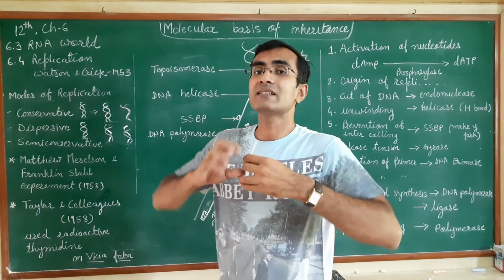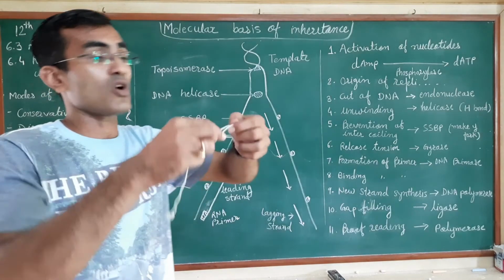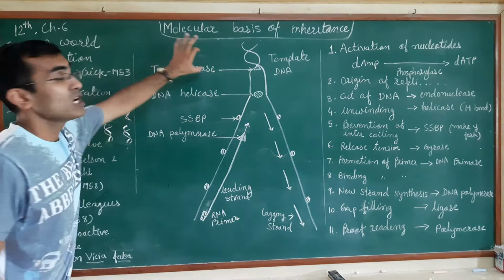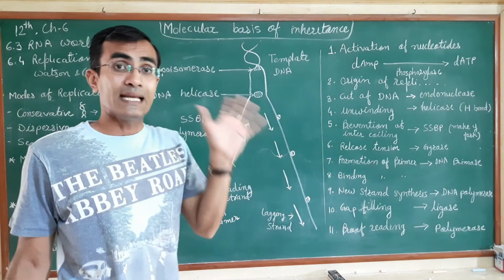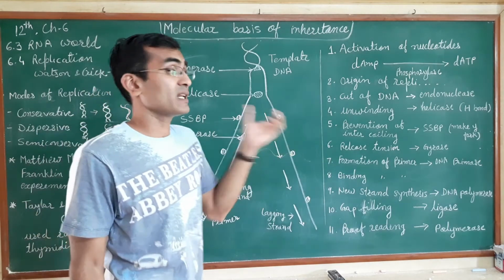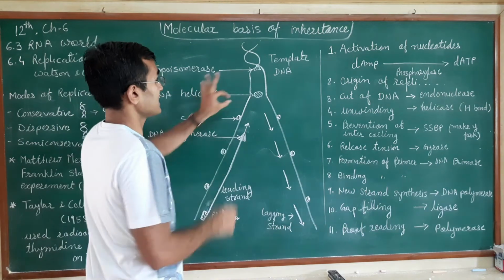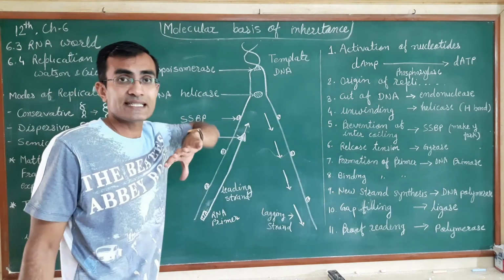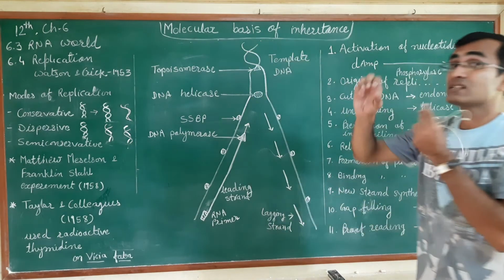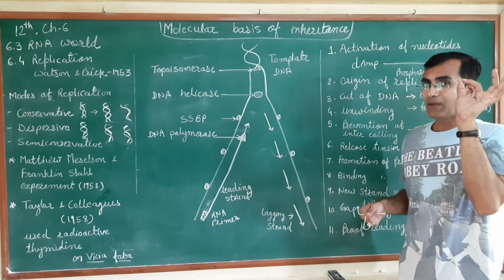The DNA strand will get broken. So over here at the top, just before the DNA helicase enzyme, there will be a presence of topoisomerase or DNA gyrase enzyme. The function of DNA topoisomerase is to release or remove the tension created by the unwinding of the DNA strand. And there is another activity that is performed by the binding protein.